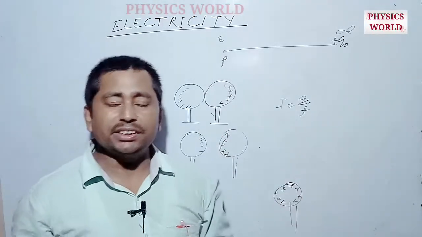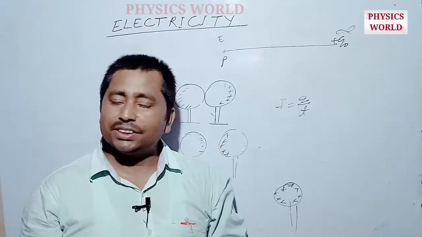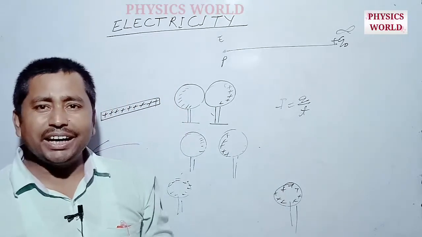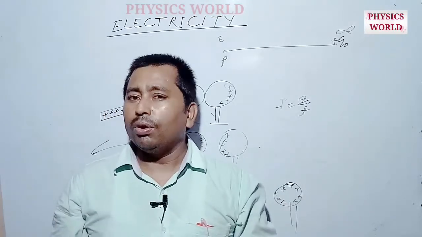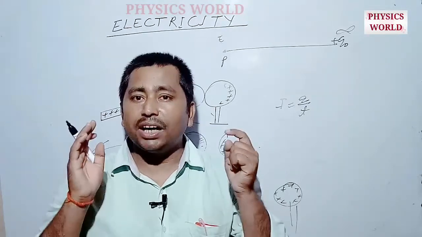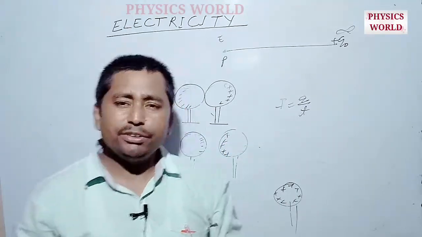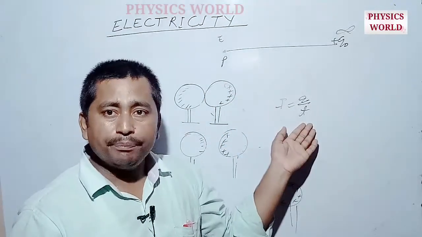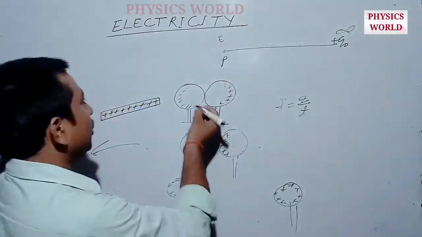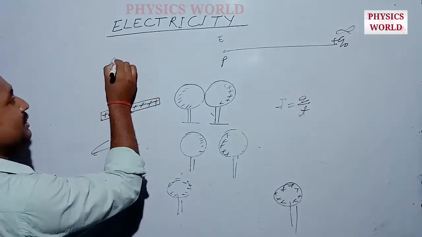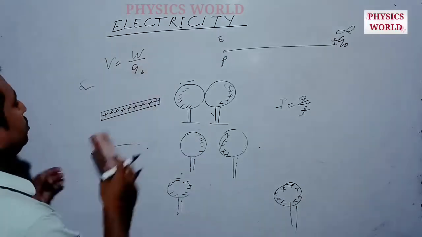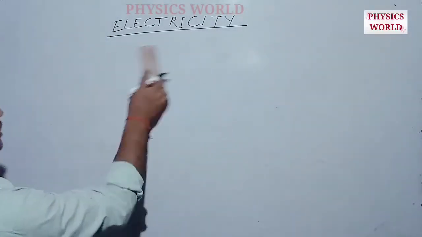So electric potential is a very simple concept: it is the ratio of the work done to the charge. From here we can easily know the unit of electric potential, because electric potential can be defined by the simple relation V equal to W by Q naught.